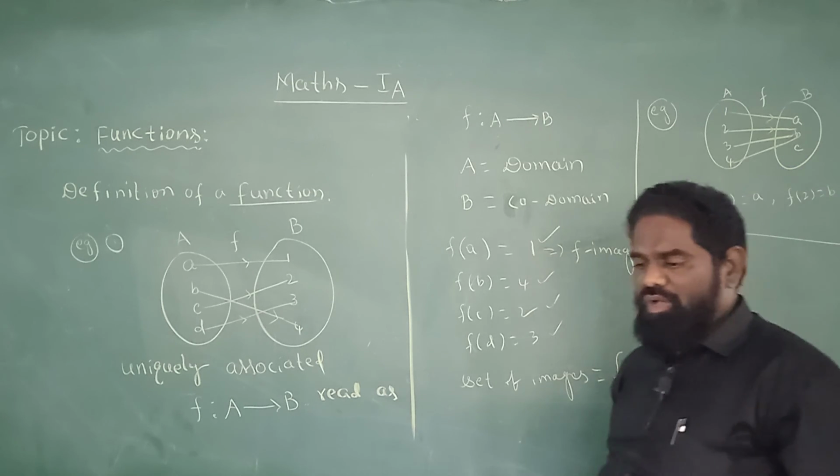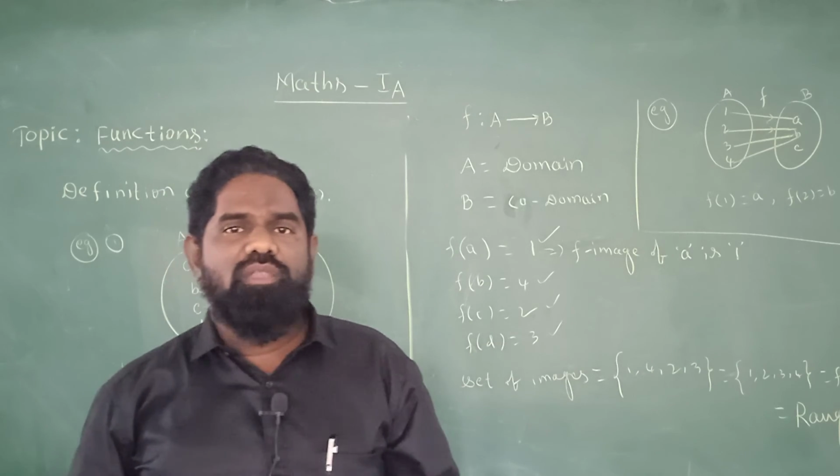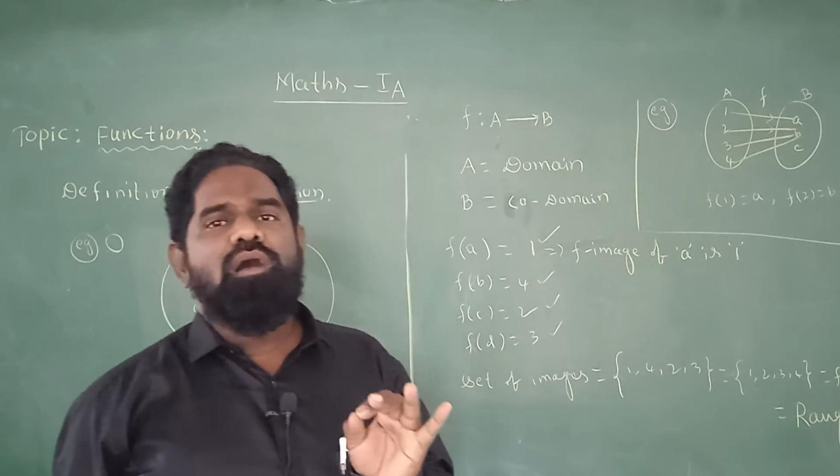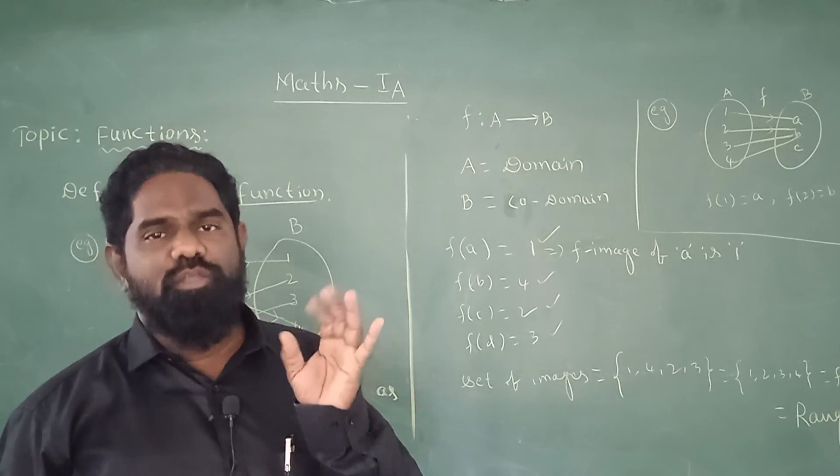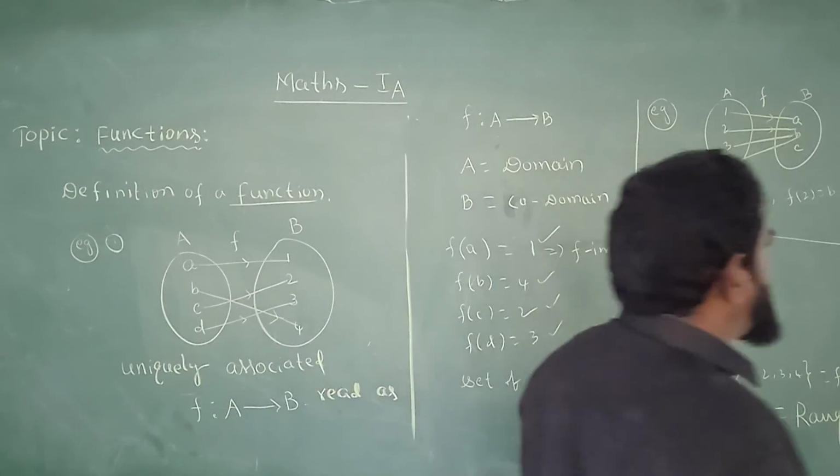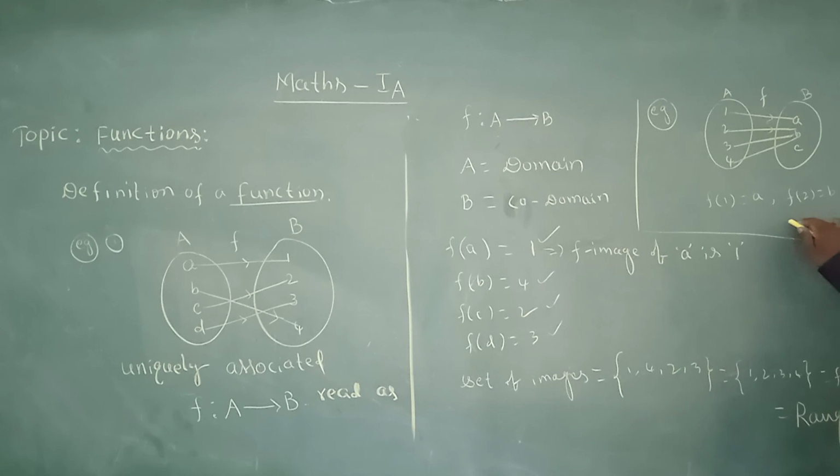Obviously, because every element of set A is uniquely associated with an element of set B. The range is the set of images a, b, b, b, that is, {a, b}. This need not be equal to the codomain. Range is different from codomain.